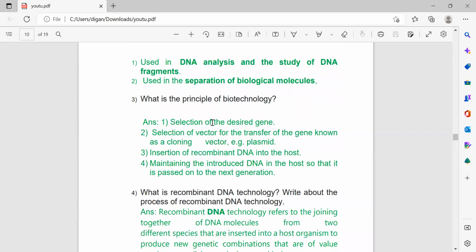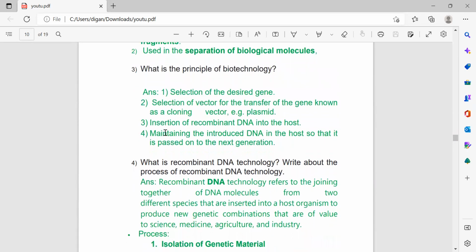Third question: what is the principle of biotechnology? So the main principle is: selection of the desired gene, selection of a vector for the transfer of the gene, known as cloning, insertion of recombinant DNA into the host, and maintaining the introduced DNA in the host so that it passes on to the next generation. If you have forgotten the 4 points, at least the first 3 points you should not forget. First 3 points you have to remember.